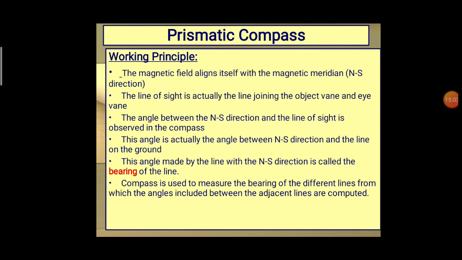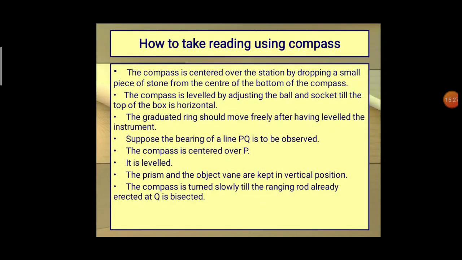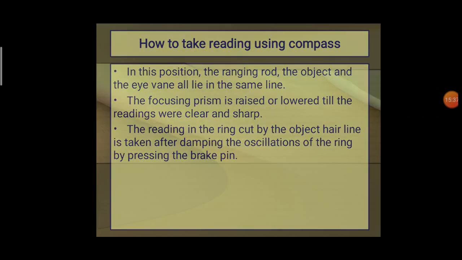The angle made by the line with the NS direction is called the bearing of the line. So the compass is used to measure the bearings of the different lines, from which the angles included between adjacent lines are computed. Here we have some steps on how to take the reading from the compass. These are some basic steps.